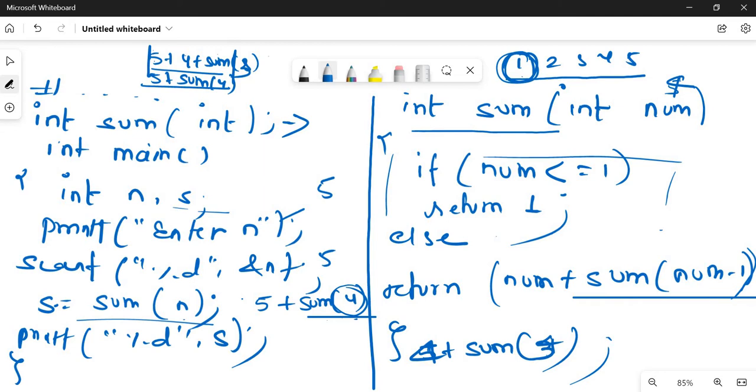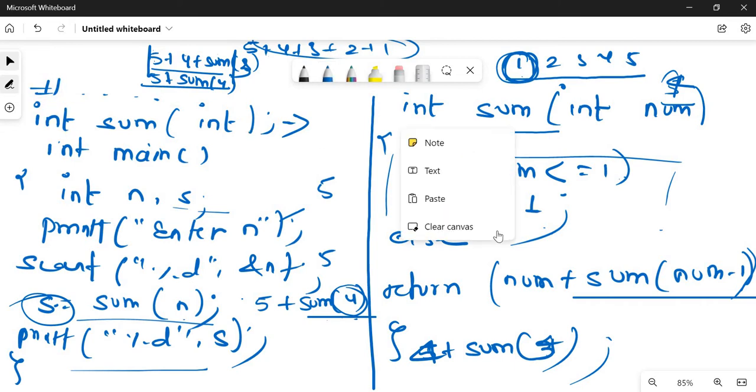Finally the value of num becomes 1. Is num less than or equal to 1? Yes, so it will return 1. So finally the value becomes 5 plus 4 plus 3 plus 2 plus 1. This is our answer, which is stored here. Finally it prints the value, the sum. Like this the recursion works.